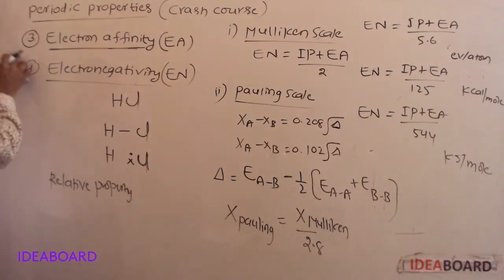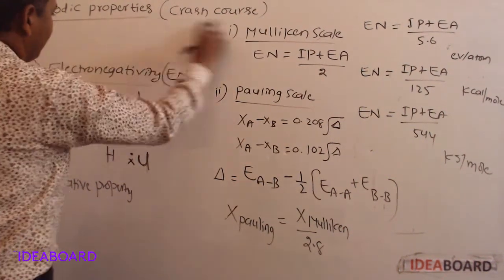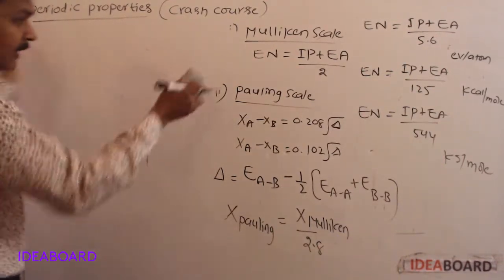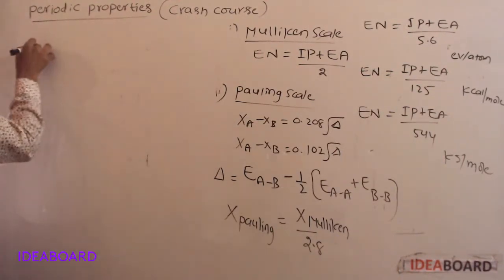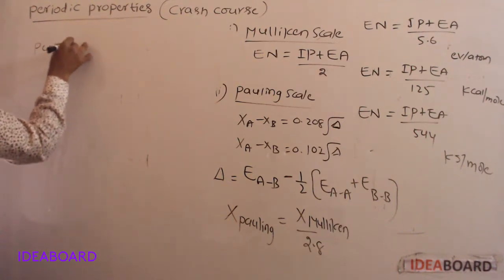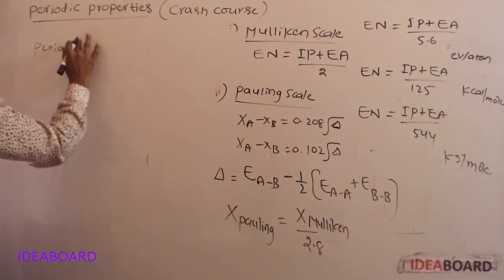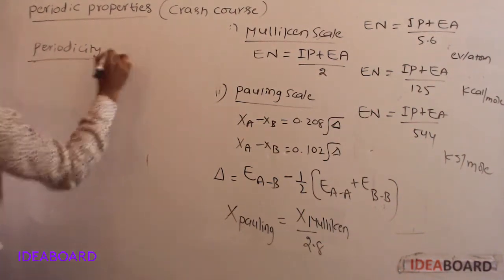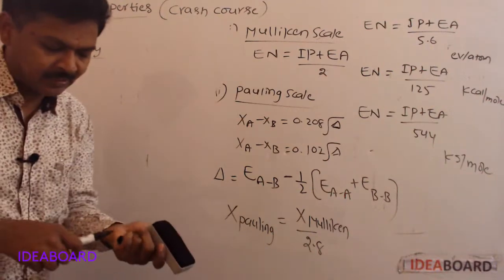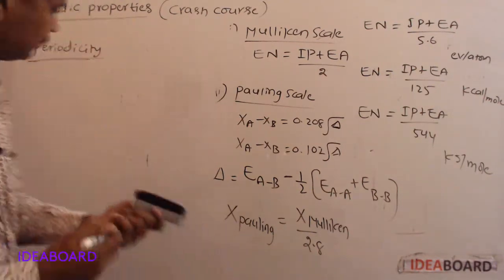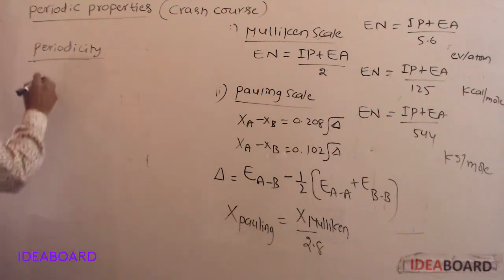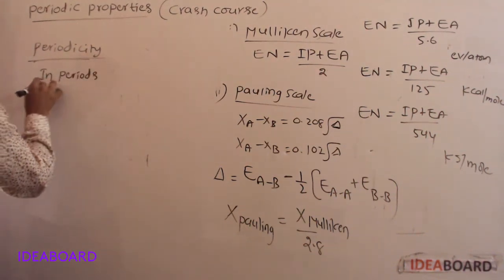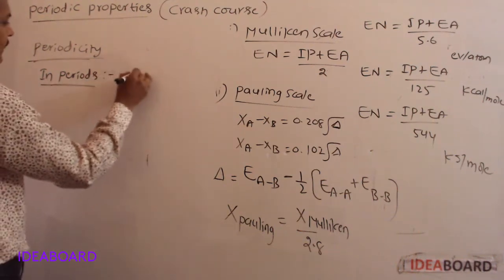Next, periodic property. Periodicity of electronegativity.